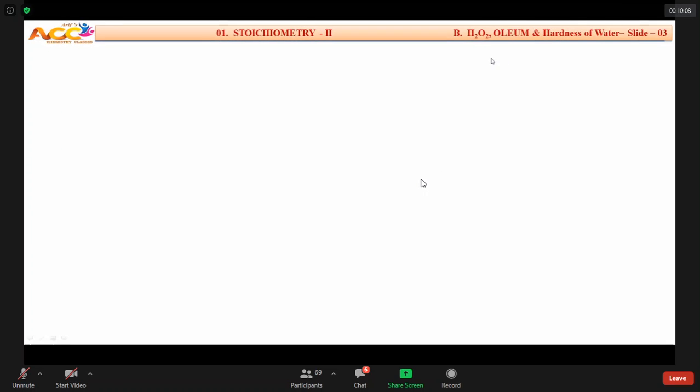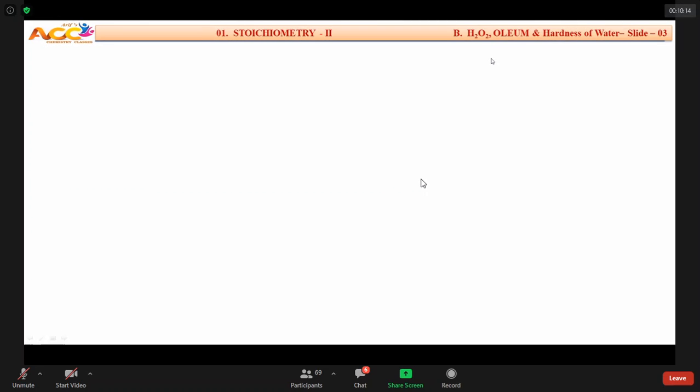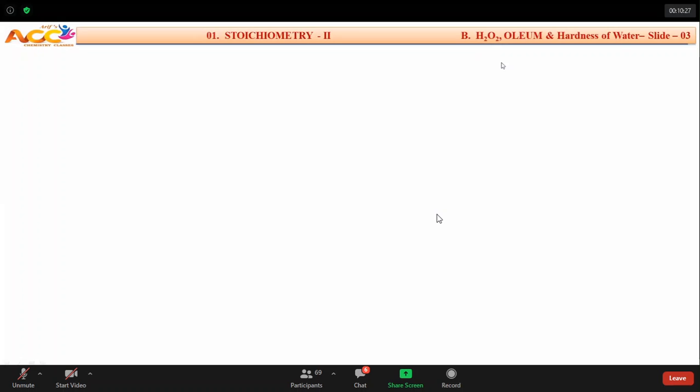So it will be a surprising sentence to you that the concentration or strength of oleum is expressed in terms of label. What is the name in case of H2O2? Volume strength. Here, label. What is the meaning of labeling? How is labeling given? 109%, 118%, like that. Now, our job today is to learn